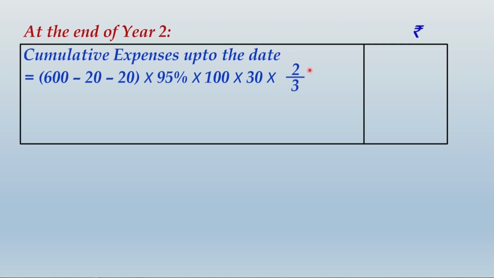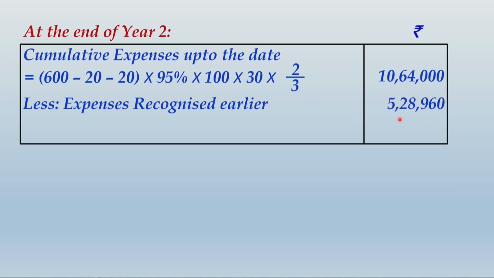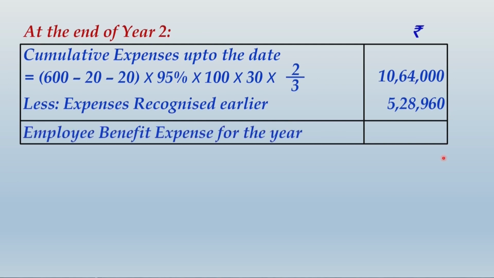And now we have seen that 2 years have passed out of 3 years. So out of the total reserve requirement, 2/3 should be accumulated by end of second year. However, we have already created a reserve of 5,28,960 in the first year. So what is remaining now will have to be recognized as employee benefit expenses for the year, and by that incremental amount the share based payment reserve balance will also increase.